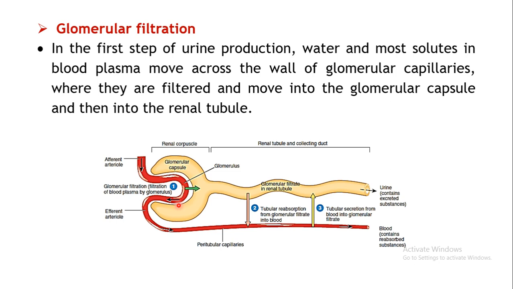So anything which has dissolved in the plasma, excepting for the blood cells and the proteins, will get filtered out in the glomerular capsule. So it will result in the filtration of the blood, and that particular fluid which is filtered is known as the filtrate. So this is the first step.